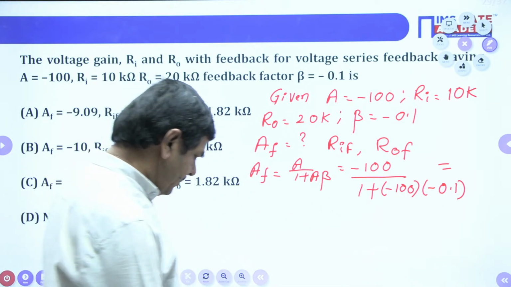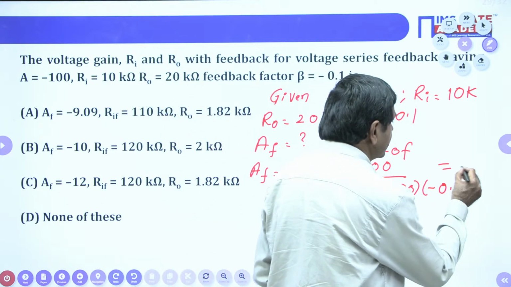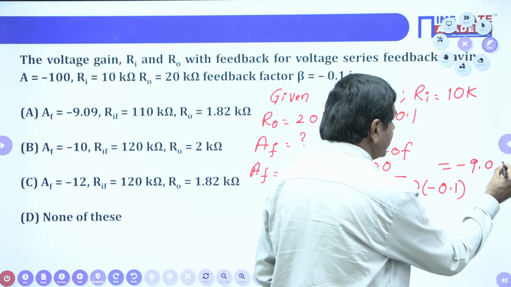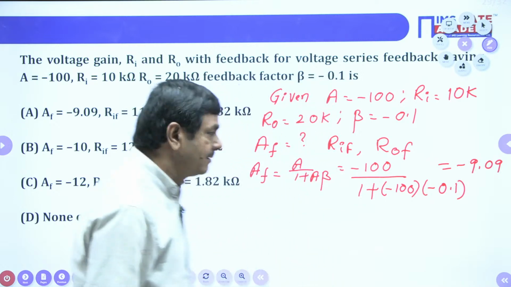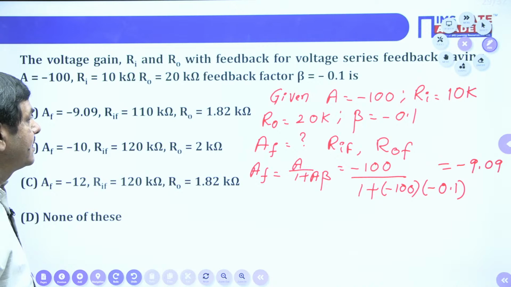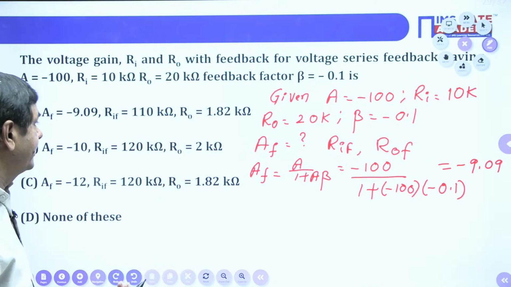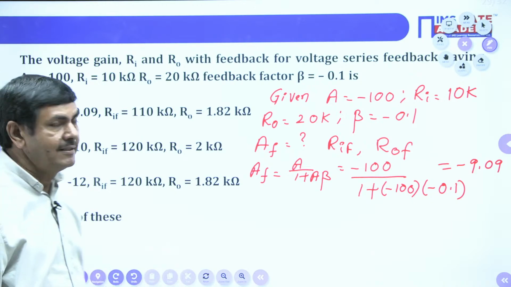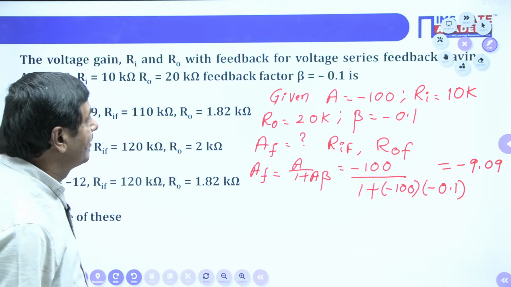That value is nothing but minus 9.09. Minus 9.09 gain is available. Minus 9.09 means option A only is correct, I think now. The remaining are not required. But I will do how to get them now.